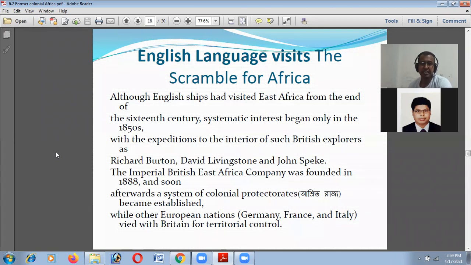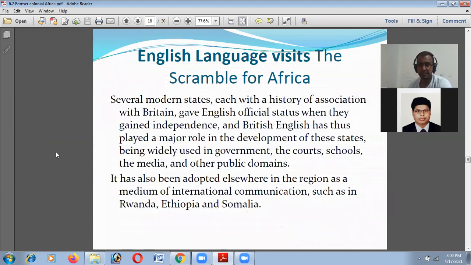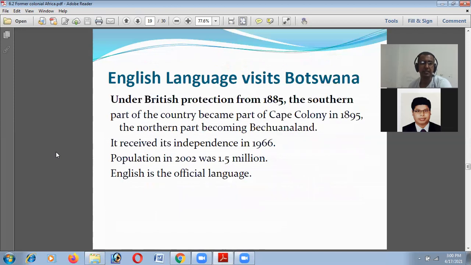The Imperial British East Africa Company was founded in 1888, and soon afterwards a system of colonial protectorates became established, while other European nations, Germany, France, and Italy, vied with Britain for territorial control. So in this area, several modern states, each with a history of association with Britain, gave English official status.